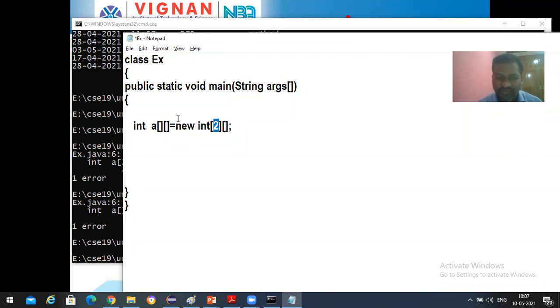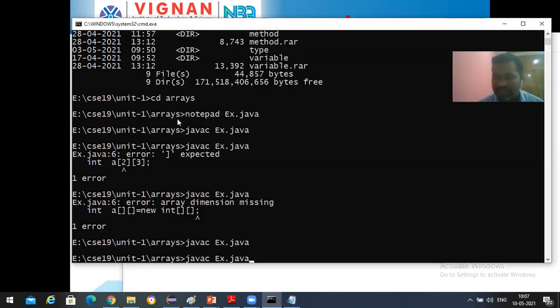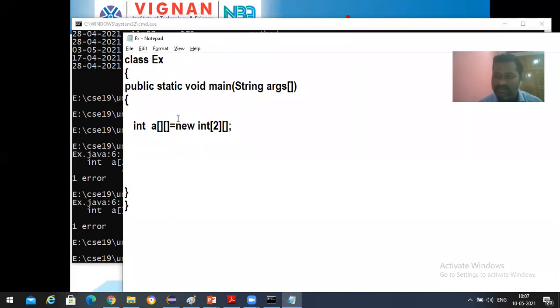And one more thing is here, I'm not going to take the size. First dimension I'm specifying here, but I'm not specifying the second dimension. If I'm not going to specify the second dimension, then what happens? Does it generate any error? Can anyone say? Error. Are you sure? Why is it an error? We specified the number of arrays, but we hadn't specified the size of each array. Okay. So Srikar is saying error.